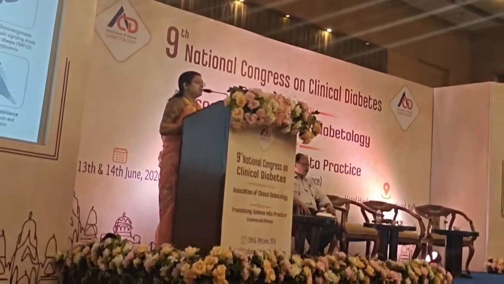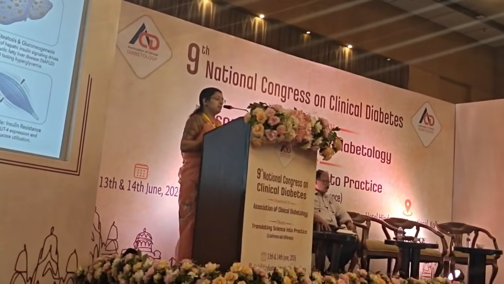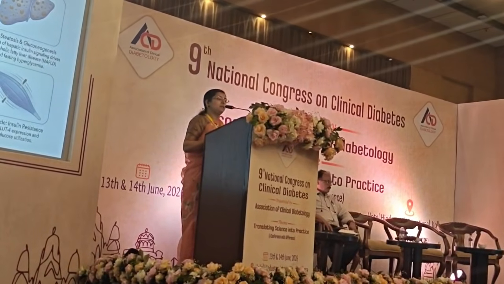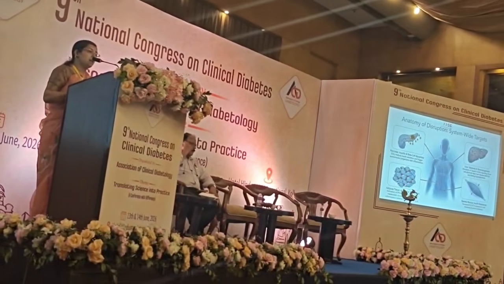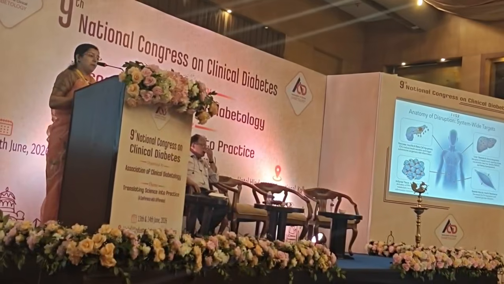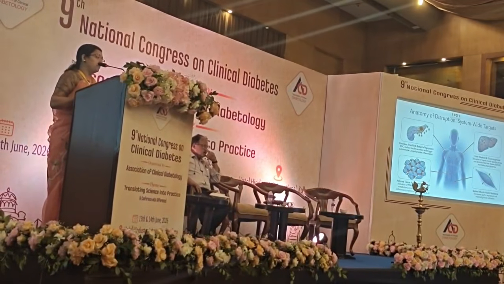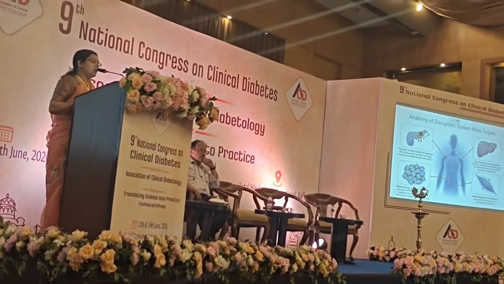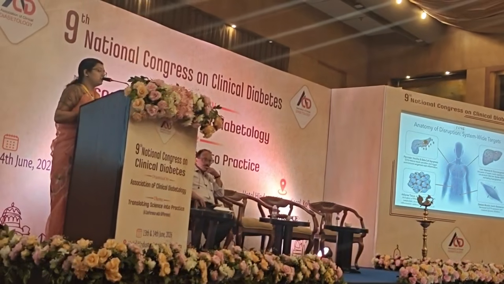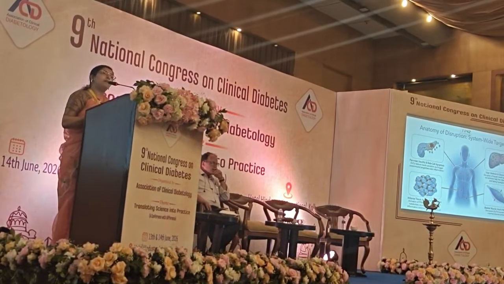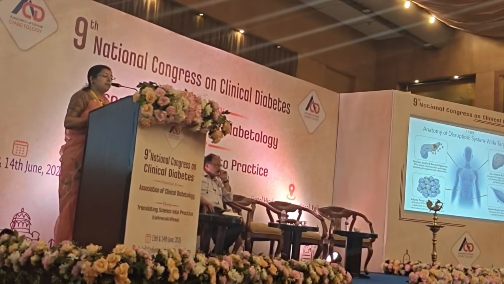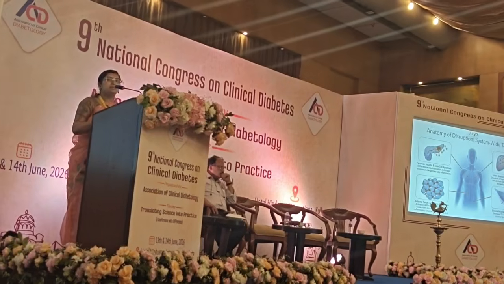The mechanism of disruption: in the pancreas, it induces insulitis and beta cell apoptosis. The EDC reduces insulin secretion and triggers autoimmune islet inflammation. In the liver, it causes steatosis and gluconeogenesis, which leads to non-alcoholic fatty liver disease or MASLD. In adipose tissue, it causes adipocyte dysfunction that leads to increased fat storage and inflammatory cytokine release like TNF alpha and interleukin 6. And in skeletal muscle, insulin resistance decreases GLUT4 expression and impairs glucose utilization.